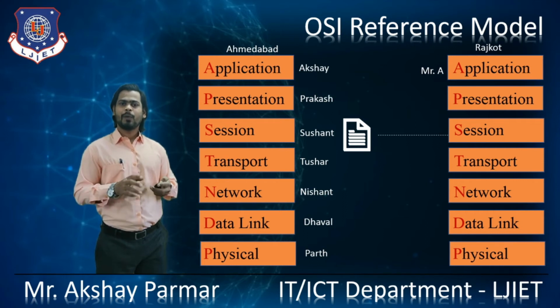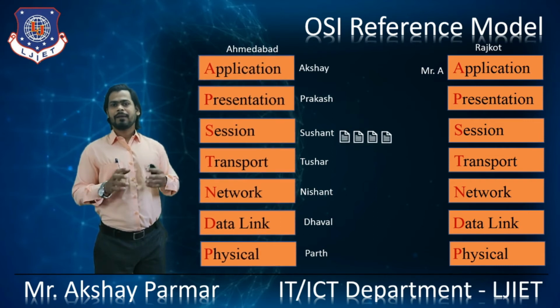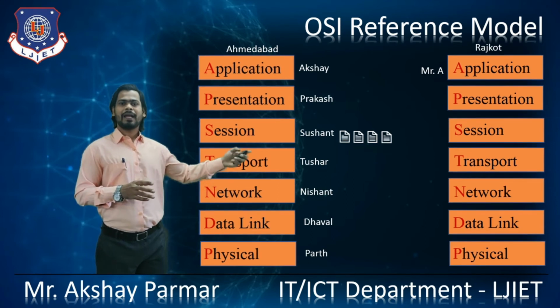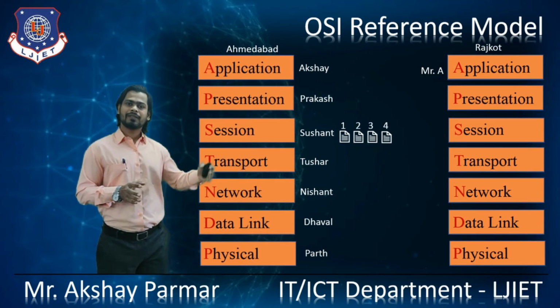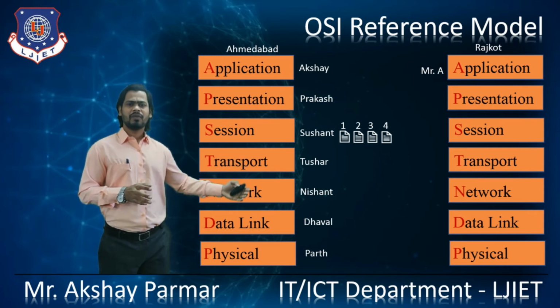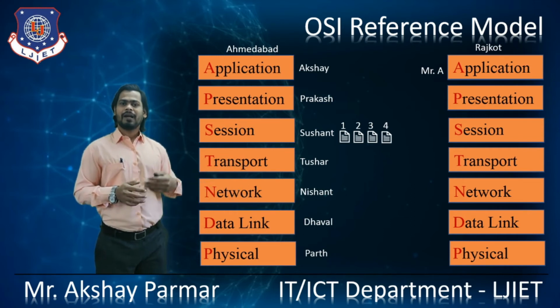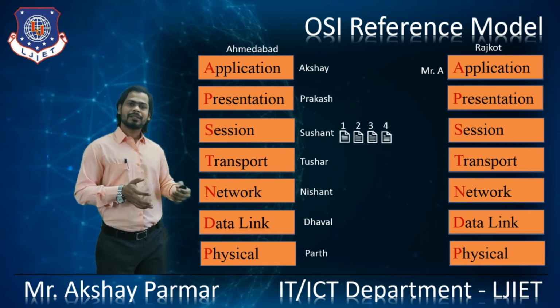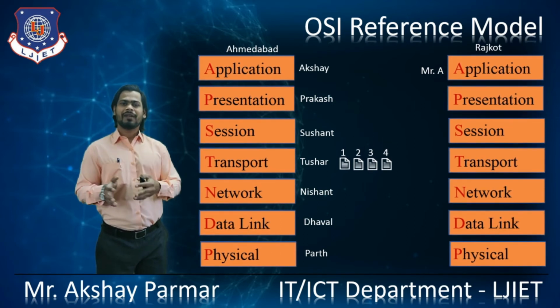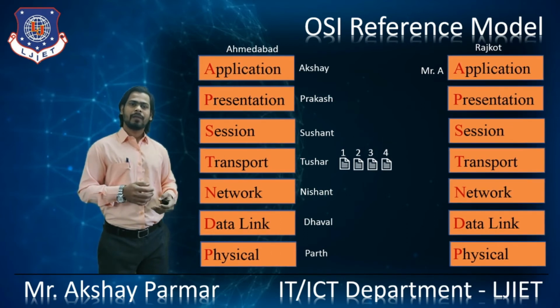So Sushant will divide that document into manageable chunks. He will divide the 400 pages document into 100 pages each, naming them the first 100 pages, second 100 pages, third 100 pages, and fourth chunk of 100 pages. After that, Sushant will send those manageable chunks to Tushar. So the 4 different chunks are sent to Tushar.